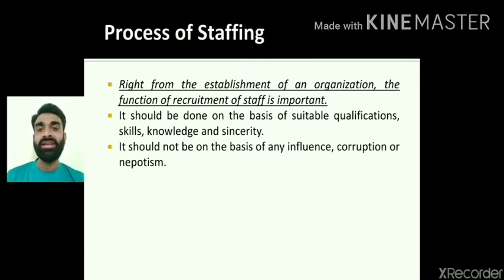Take an example: I have an experience of around 5 or 6 years in the subject of OC, and I will be teaching OC. So I have been appointed based on a particular skill, knowledge and experience, so that I can give my 100%. So recruitment must be done on the basis of suitable qualification, skills, knowledge and sincerity. Okay, right? So the process of staffing starts with recruitment. It begins with recruitment. And as I say, the process or function of recruitment, what is that?